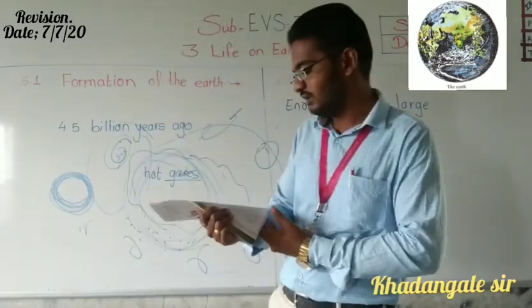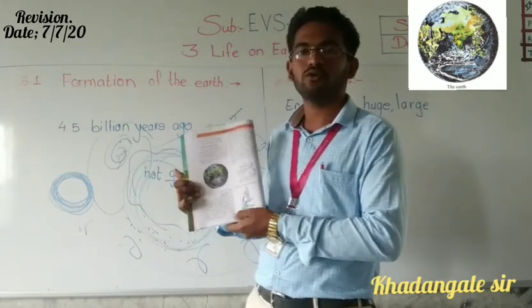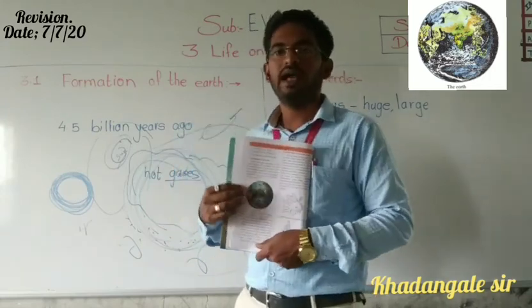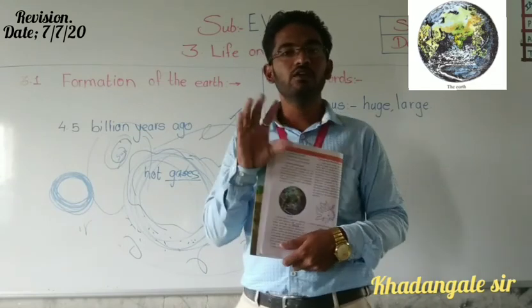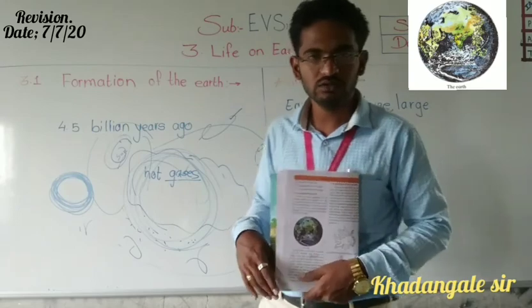Again, what are you going to do? These planets' names you are going to copy in your notebook, and each name you are going to copy 5 times. How many times? 5 times. Understood?